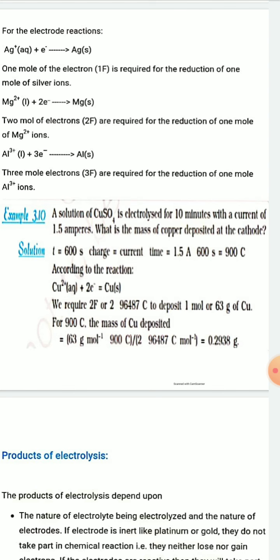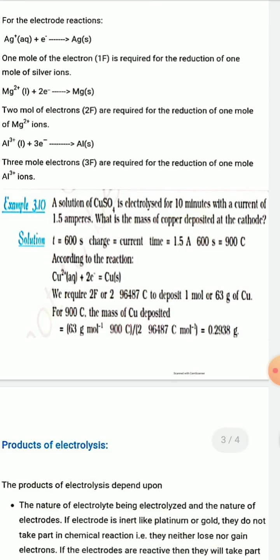Then when 900 coulomb charge is passed, the mass of copper deposited is equal to 63 into 900 divided by 2 into 96,487. That is, the value is 0.29 gram. Okay.